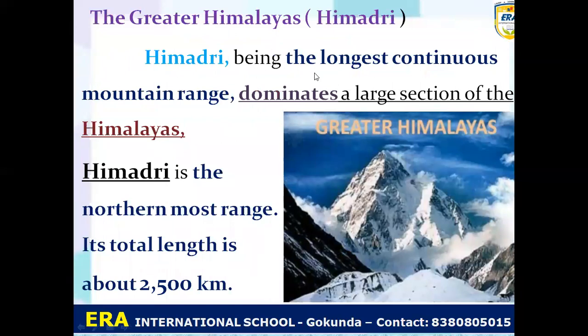So Himadri being the longest continuous mountain range. So you can understand Himadri is the longest continuous mountain range, dominates a large section of Himalayas, and Himadri is the northernmost range. Its total length is about how many kilometer? 2,500 kilometer. Remember, what is the length of Greater Himalayas, Himadri? So that is about 2,500 kilometer. So it is very long.